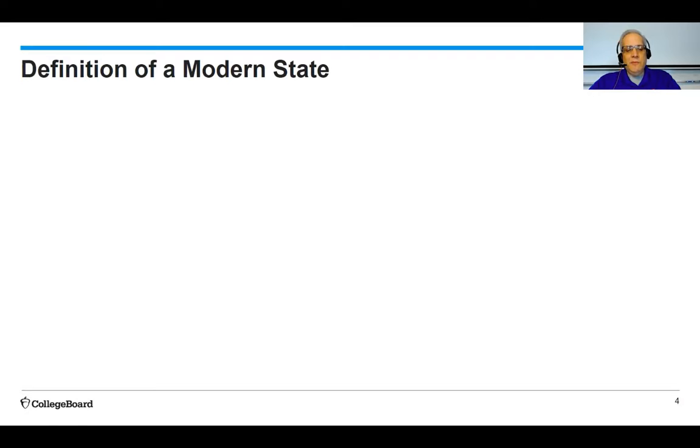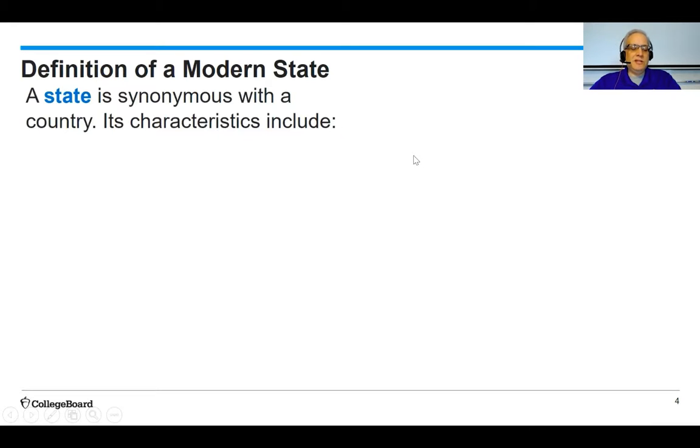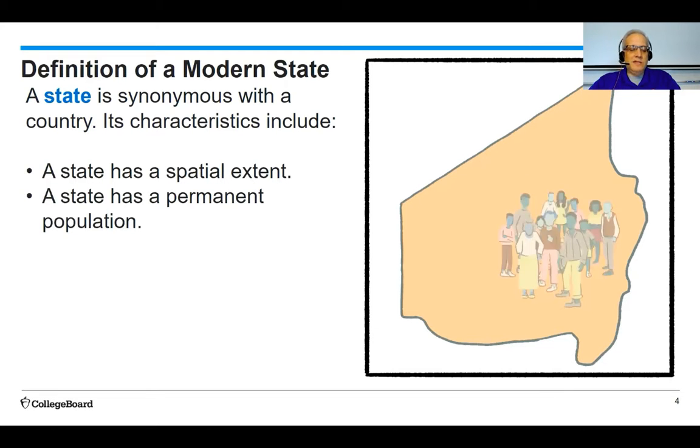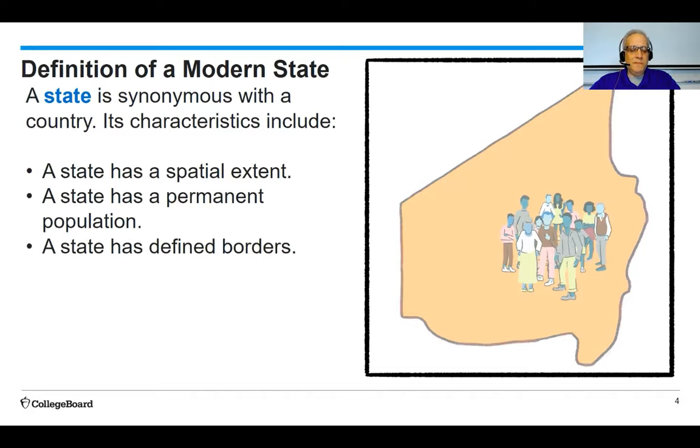Last video, we went into the definition of a modern state, so let's go ahead and review what a modern state is. The modern state is actually a word that is synonymous with country. Its characteristics include the fact that it has a spatial extent. A state also has a permanent population living inside of the area. It has defined borders.